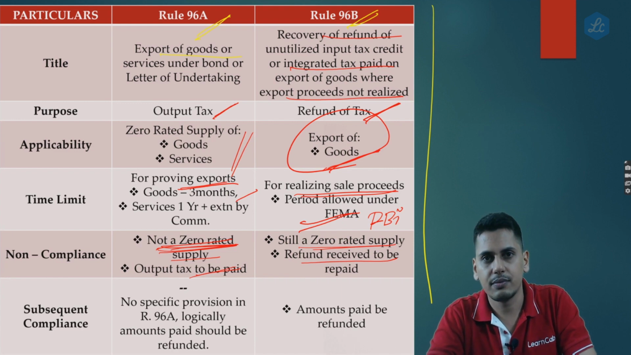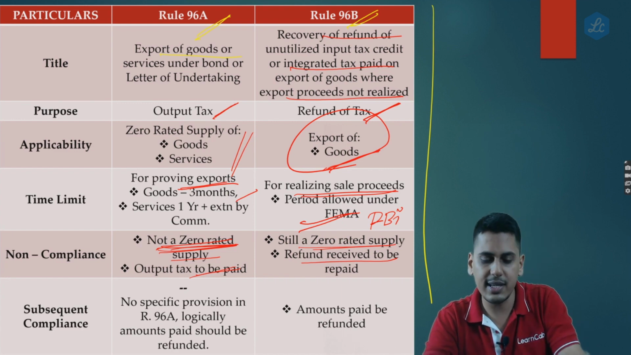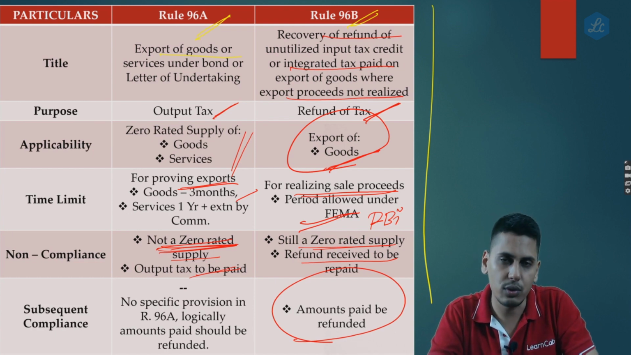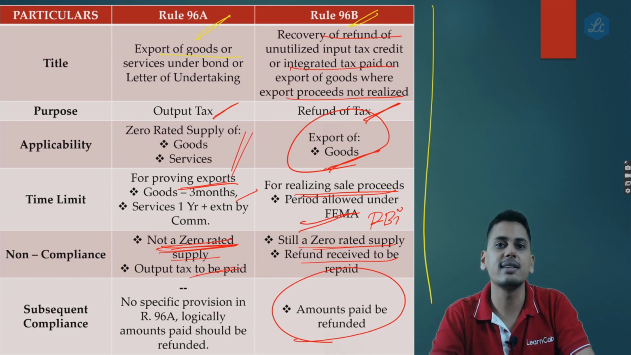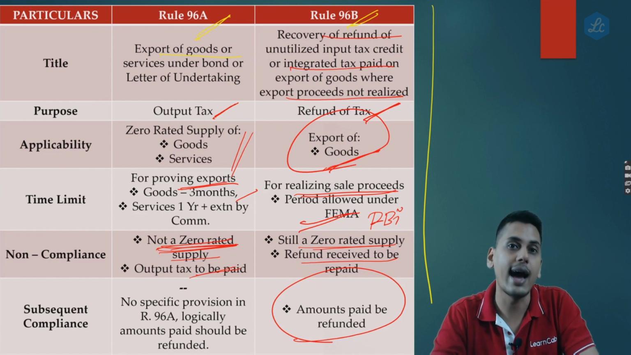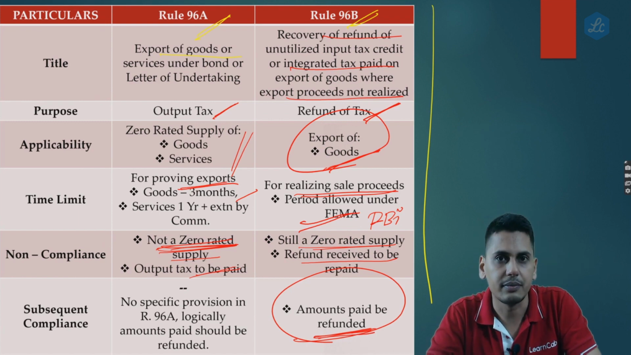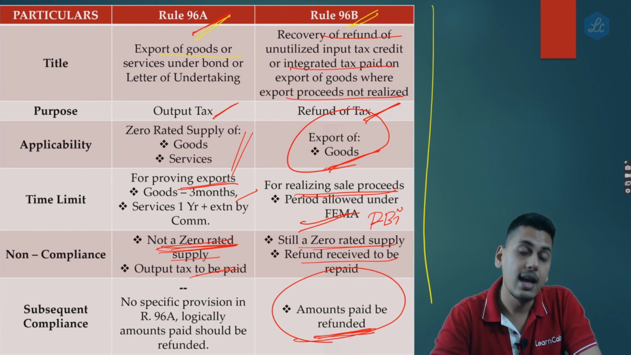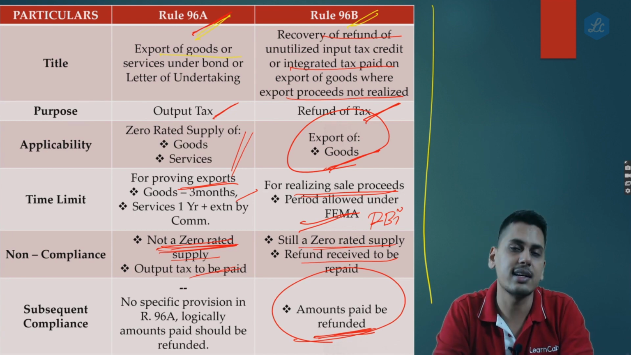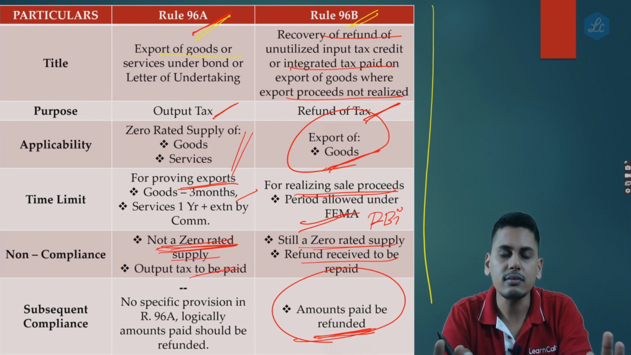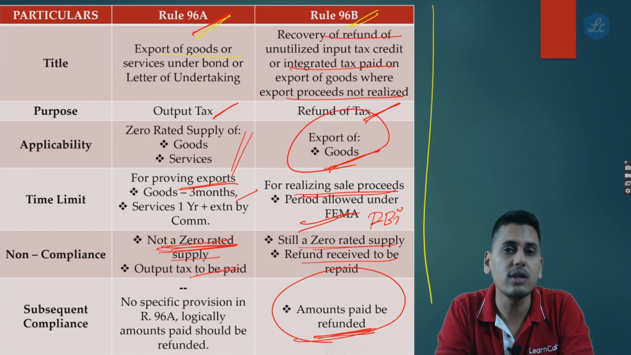Subsequent compliance. Now friends, as regards 96B, first we'll take 96B. After you repay this back to the government, subsequently if you realize the sale proceeds within the time period allowed under RBI, then whatever amount you have repaid, that amount will be refunded back to you again. However friends, as regards 96A, 96A is silent on subsequent compliance.